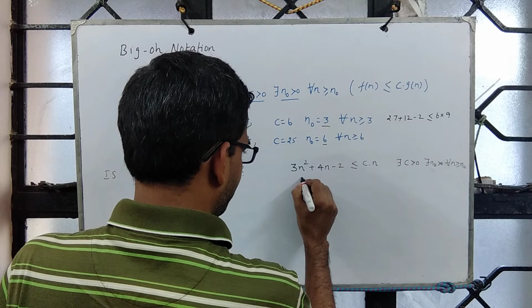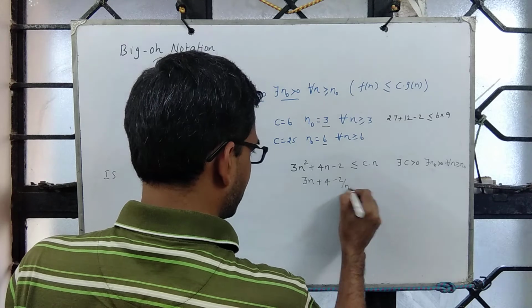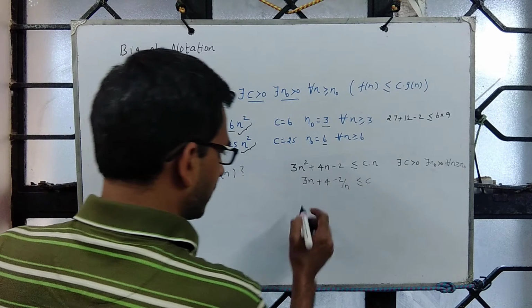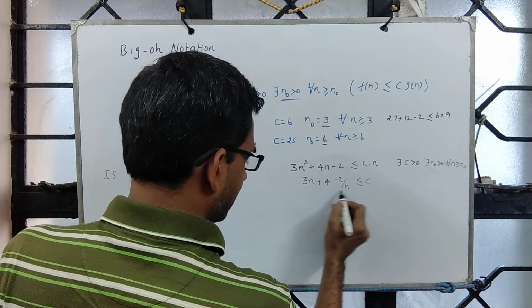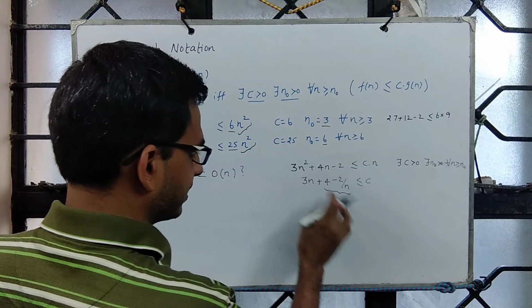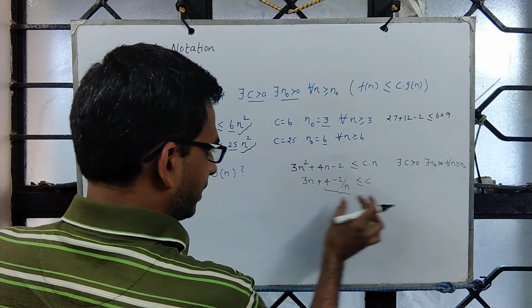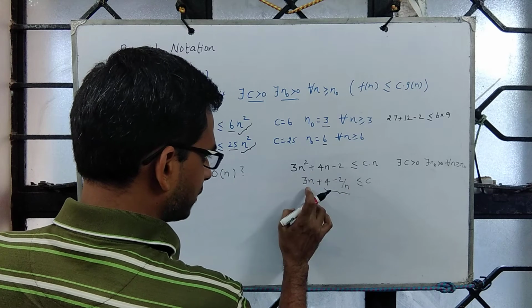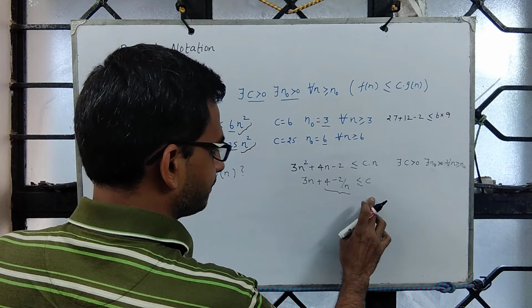So let's simplify. What we get is 3n plus 4 minus 2 by n is at most c. Please note, this is a variable in n, and this one, together, we can say is upper bounded by some constant, say 4. This term is crucial. You are trying to upper bound something that is growing with respect to n, a variable in n, using a constant.